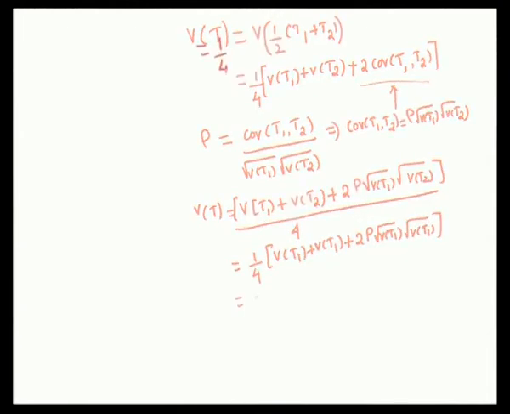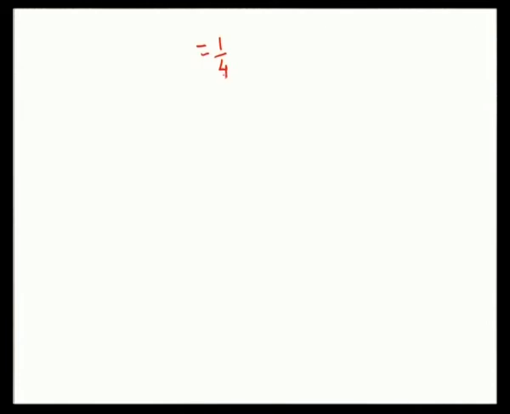So, this will become 1 by 4 variance of T1 plus variance of T1 plus 2 into rho of variance of T1.